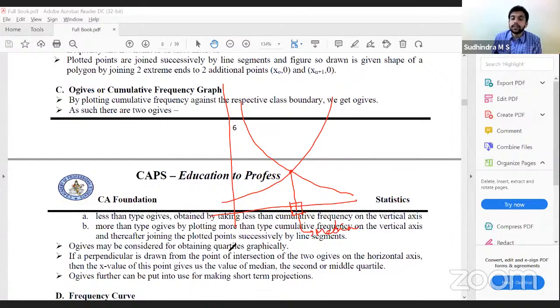So ogives may be considered for obtaining quartiles graphically if a perpendicular is drawn from the point of intersection of the two ogives on the horizontal axis. The X value gives us the value of the median, the second or middle quartile. Ogives can also be used for making short-term projections.